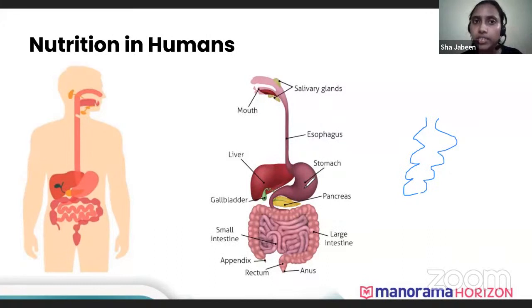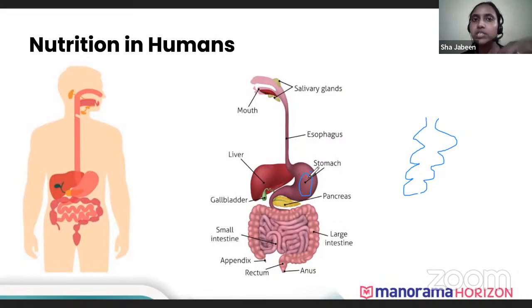Then when it reaches the stomach, it stays there because many events take place inside the stomach. It's a sac-like structure. It secretes a gastric juice, and inside the gastric juice, there are three components. There's mucus, which protects the lining of the stomach. There is HCl, which makes the food a little acidic and kills all the bacteria that are entering. And there is pepsin. In the name itself, it says pepsin, which digests the protein.